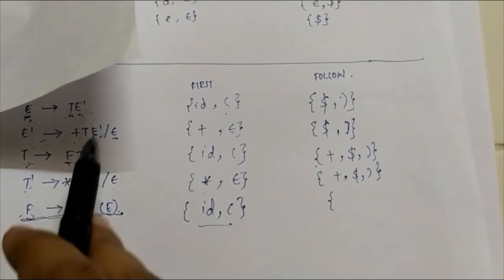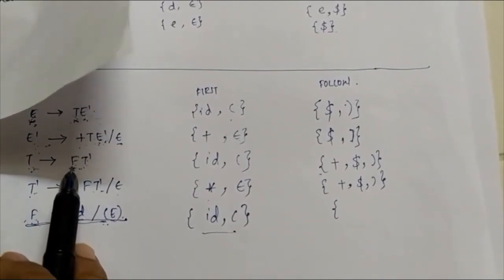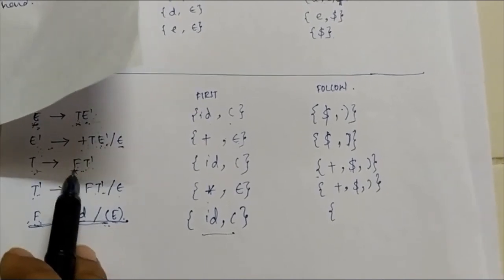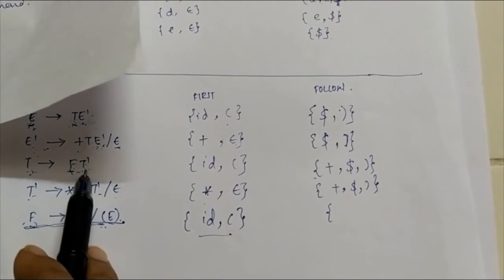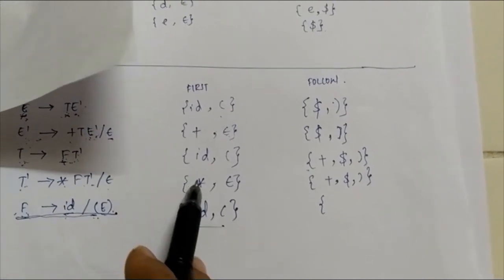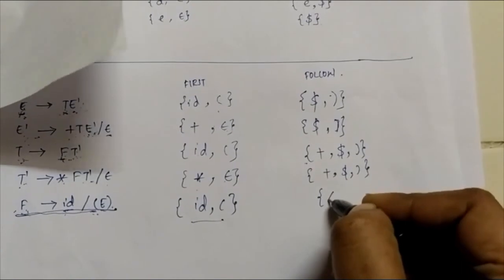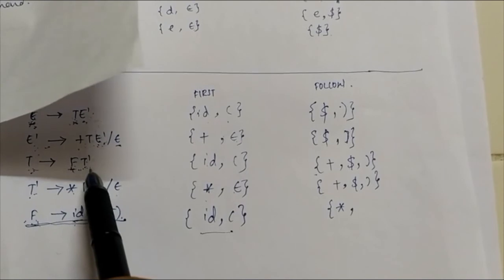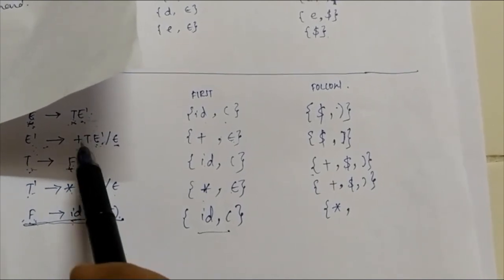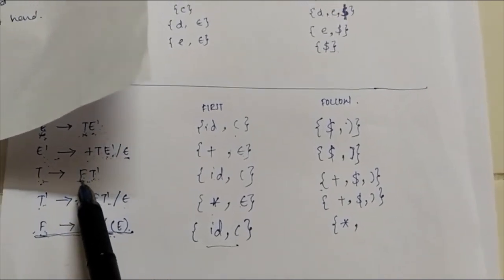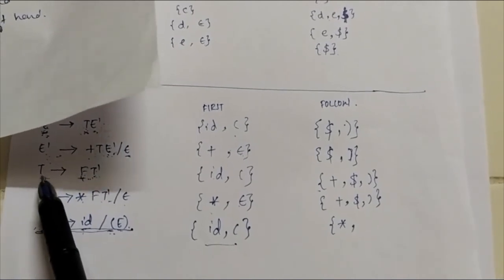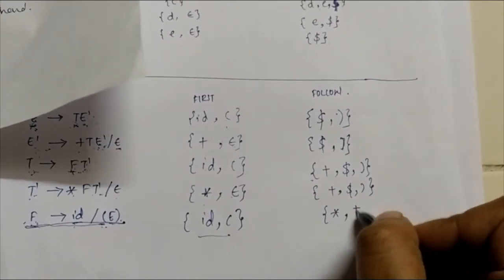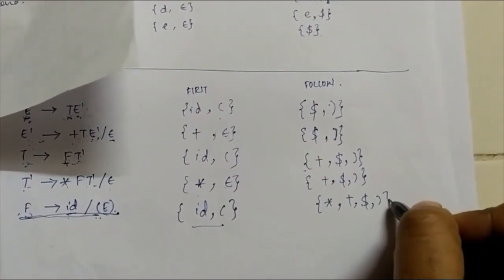Next we are left with F. Where can you find F in the right hand side? You can see it here. F is followed by T dash. So follow of F is first of T dash. What is first of T dash? It is star and epsilon. So let's write star here. If you replace with epsilon, the follow of F will be follow of T. What is follow of T? It is plus, dollar symbol and closing brackets.